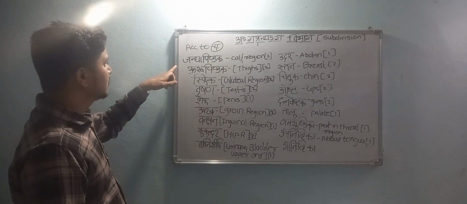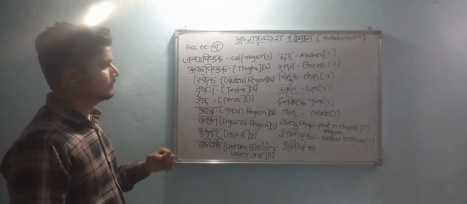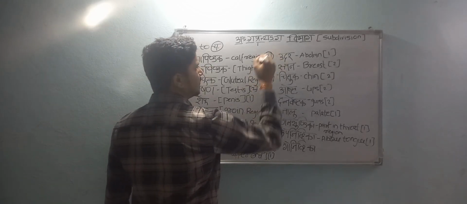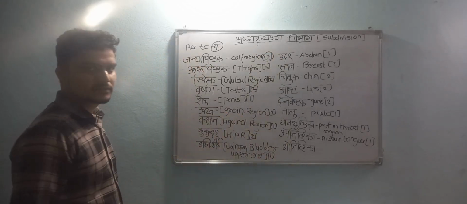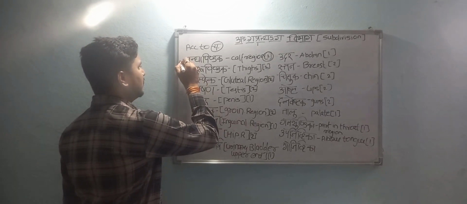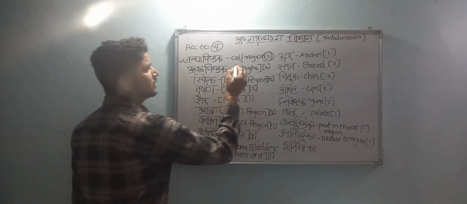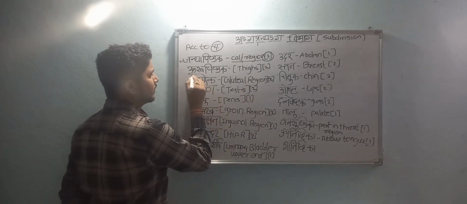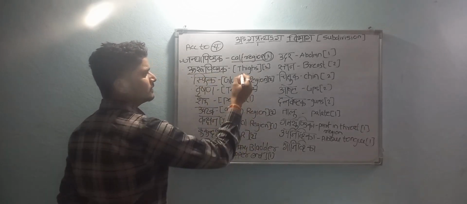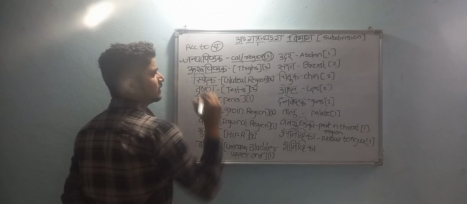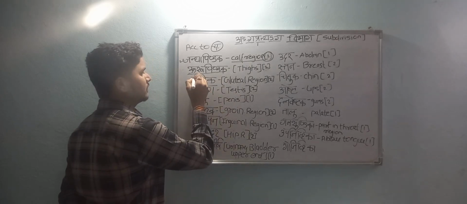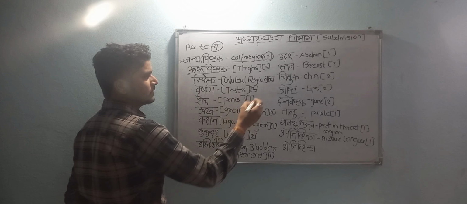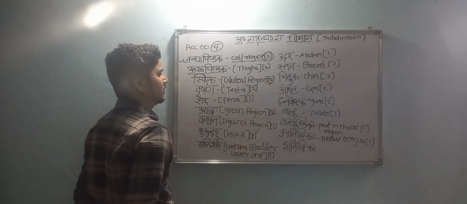Janga Pindaka, that is calf region, they are 2 in number. Urupindaka, that is thigh region, they are 2 in number. Sphik, that is gluteal region, they are also 2 in number.